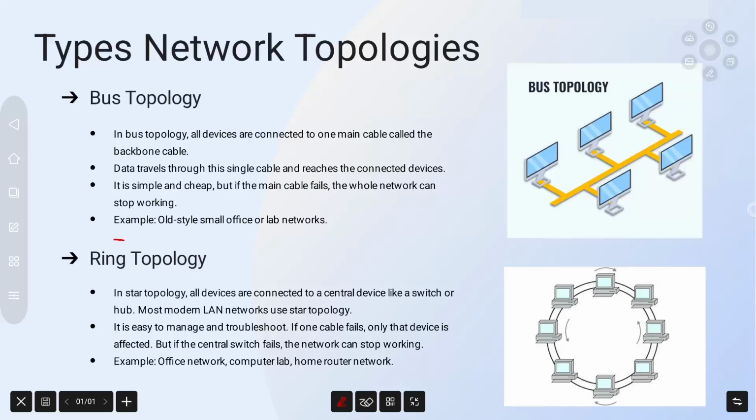Let's understand ring topology. In ring topology, devices are connected in a circular loop. In this diagram, we can see each device is connected to two neighboring devices. Data travels around the ring until it reaches its destination.